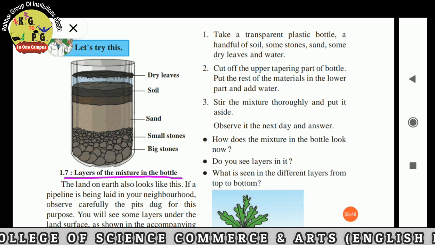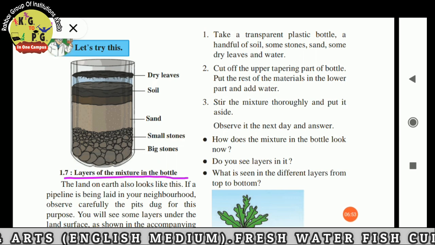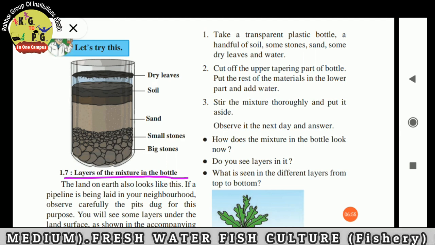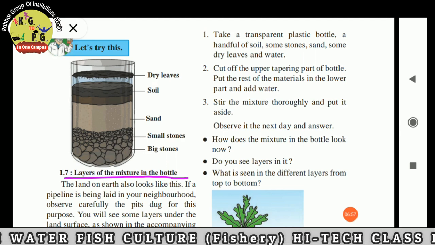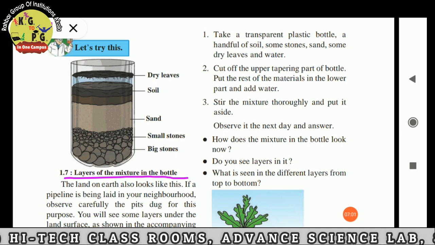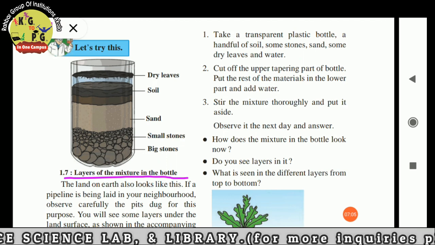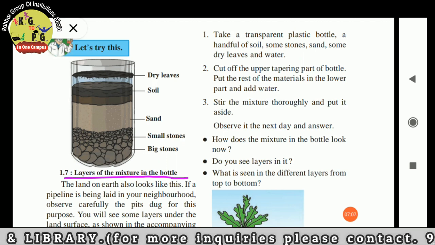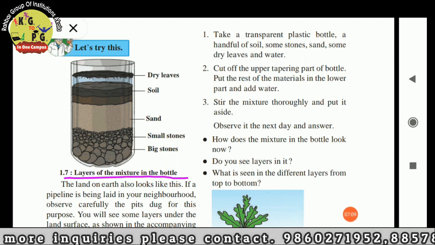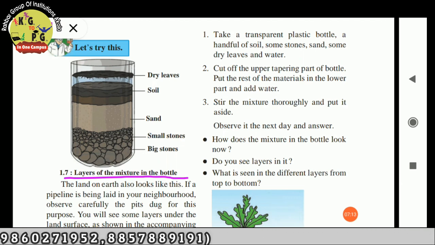Layers of the mixture in the bottle. How does land form? Take a transparent plastic bottle, a handful of soil, some stones, sand, some dry leaves and water. Cut off the tapering part of the bottle. Put the rest of the materials in the lower part and add water. Stir the mixture thoroughly and put it aside.